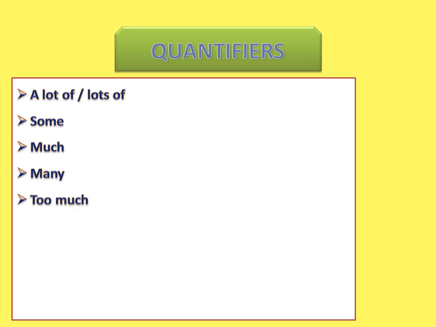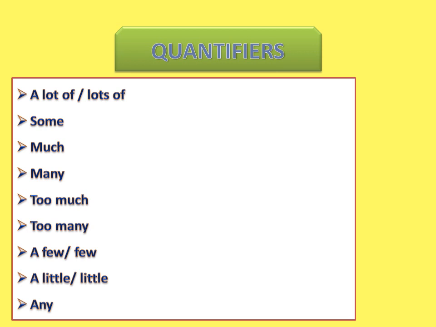So what are these quantifiers? We have a lot of or lots of, some, much, many, too much, too many, a few or few, a little or little, and we have any. So let's see the use of each one of them.